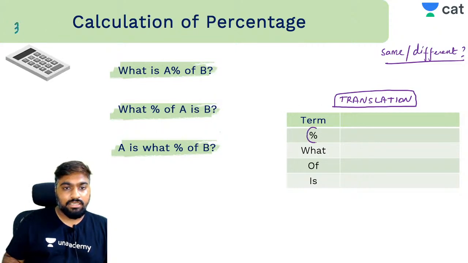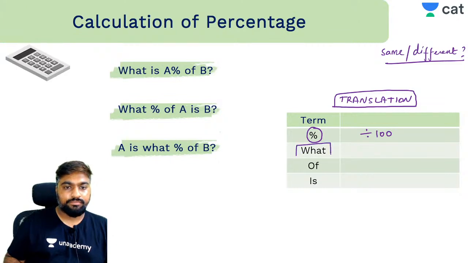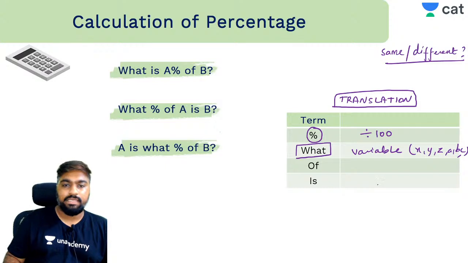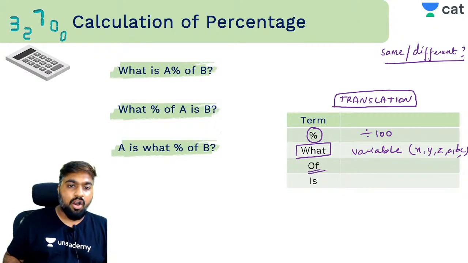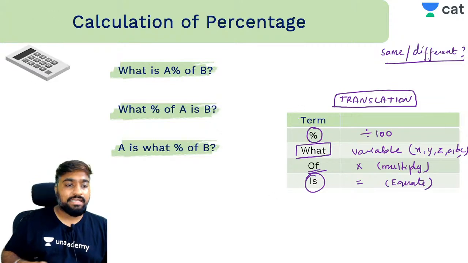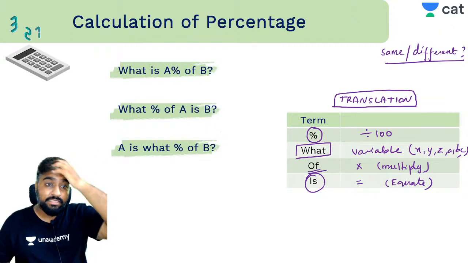Whenever in the question you see the term percentage, you basically divide whatever you see by 100. Whenever you see the term what, you replace it with any variable x, y, z, a, b, c, anything. Whenever you see the word of, multiply. And whenever you see the word is, equate them. Use this translation table for any question, it will become easy for you to understand.